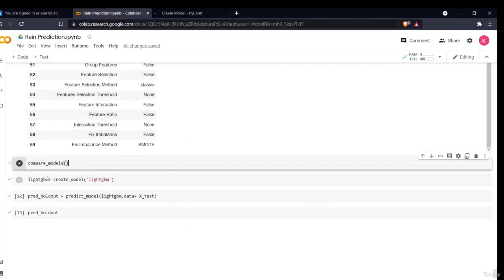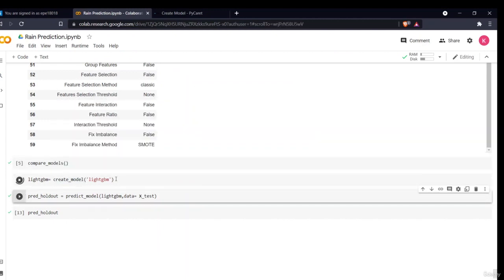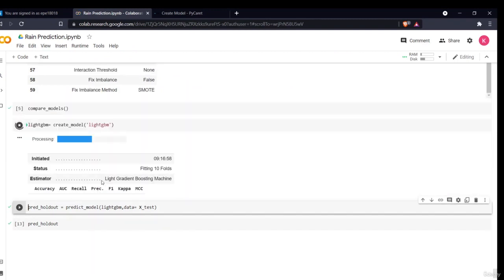So when I say LightGBM, I'll define a model. I'll say create model, and I'll provide that ID. Then it will start creating that model for me.